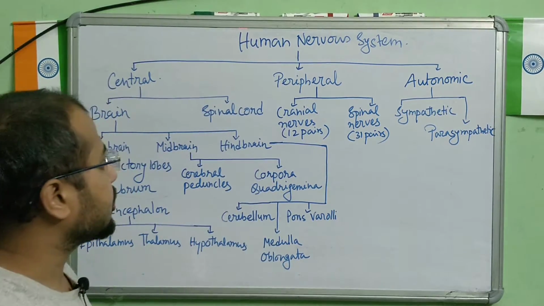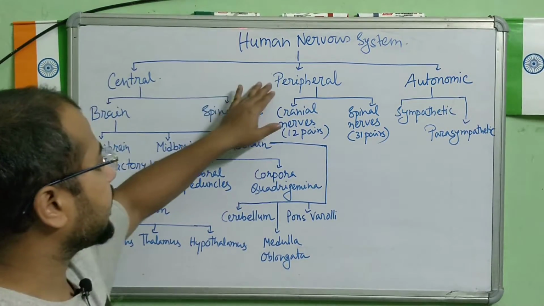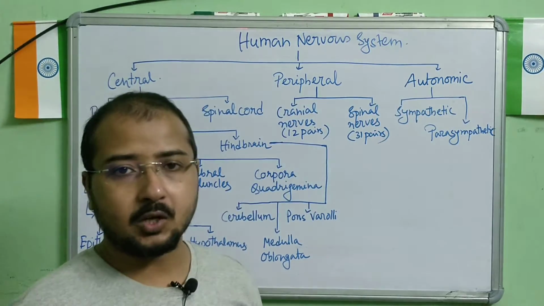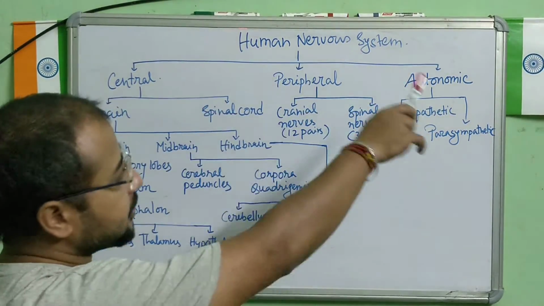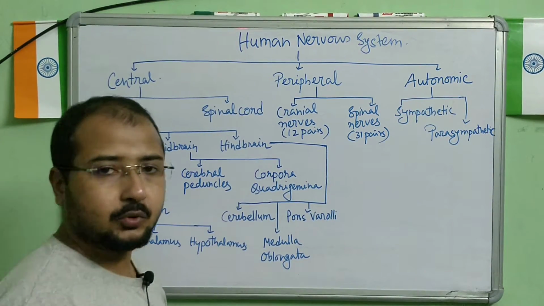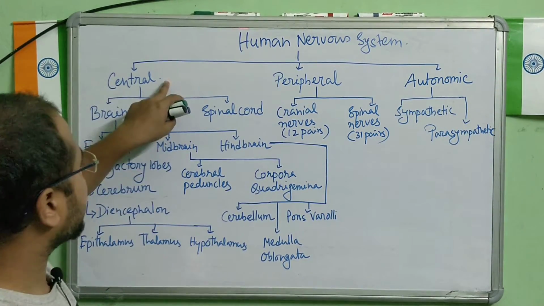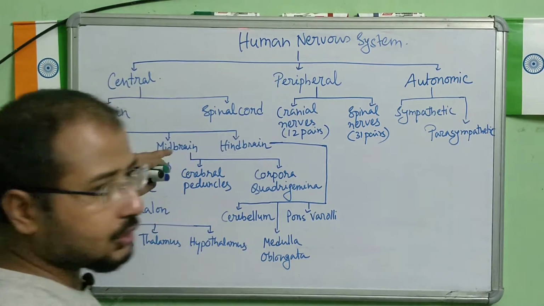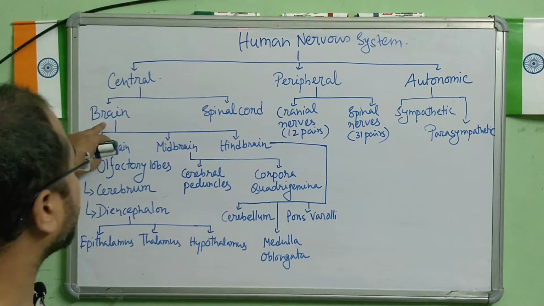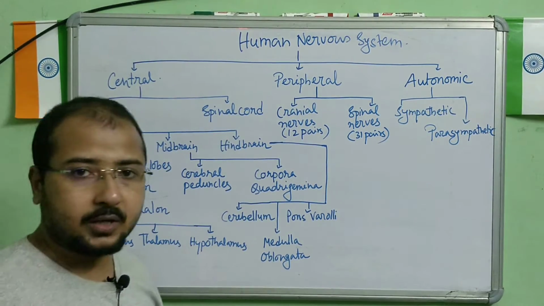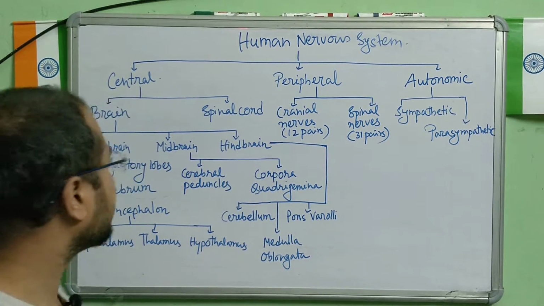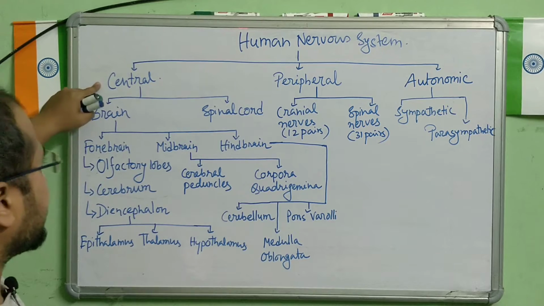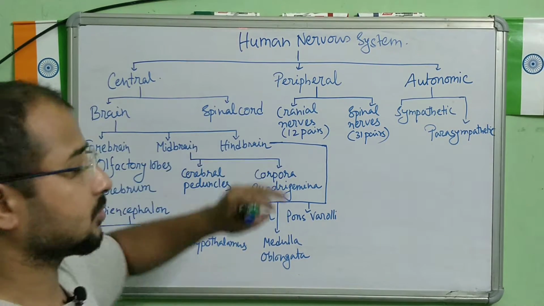So if you look at the human nervous system, central, peripheral and the autonomic. Okay, so three major divisions of the nervous system or the neural system. Central nervous system, if you look into, then you can see that it is brain and the spinal cord. A little bit of overall function also I will be sharing with you. So the central nervous system is the brain and the spinal cord.